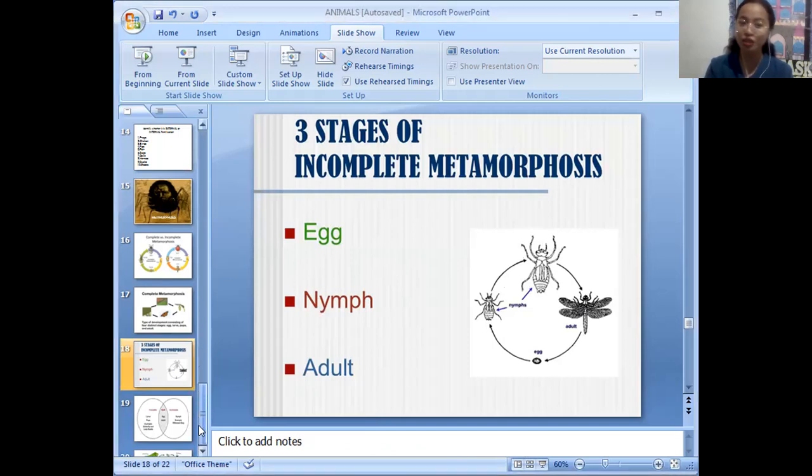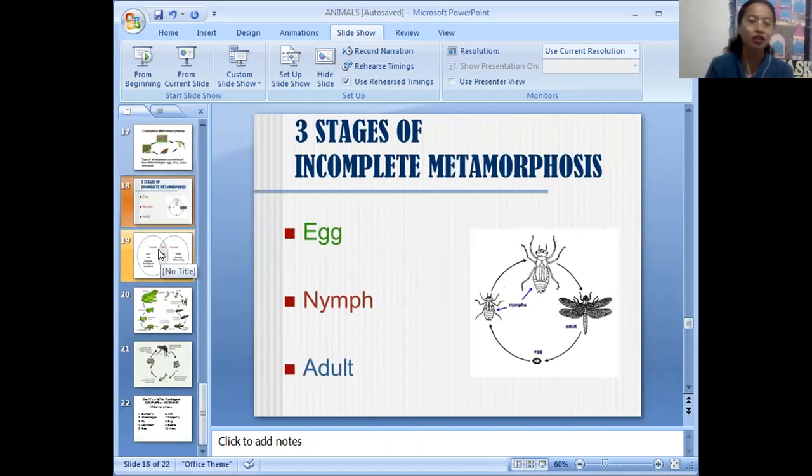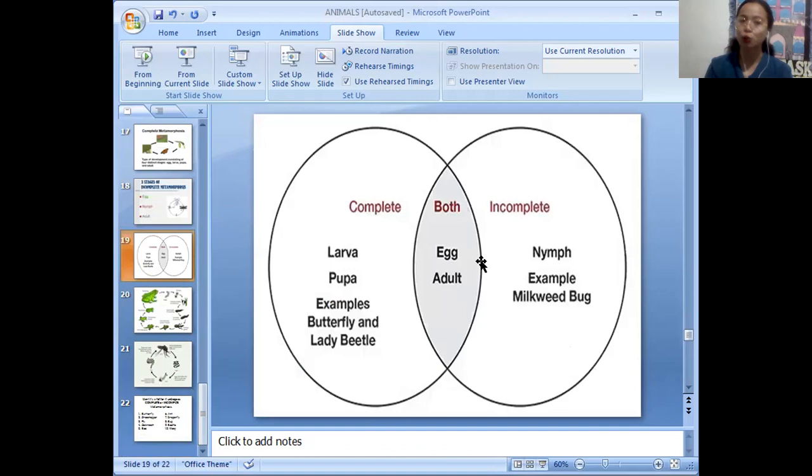So let's use the Venn diagram to differentiate the two. For the complete, we have the egg, the larva, the pupa, and an adult.